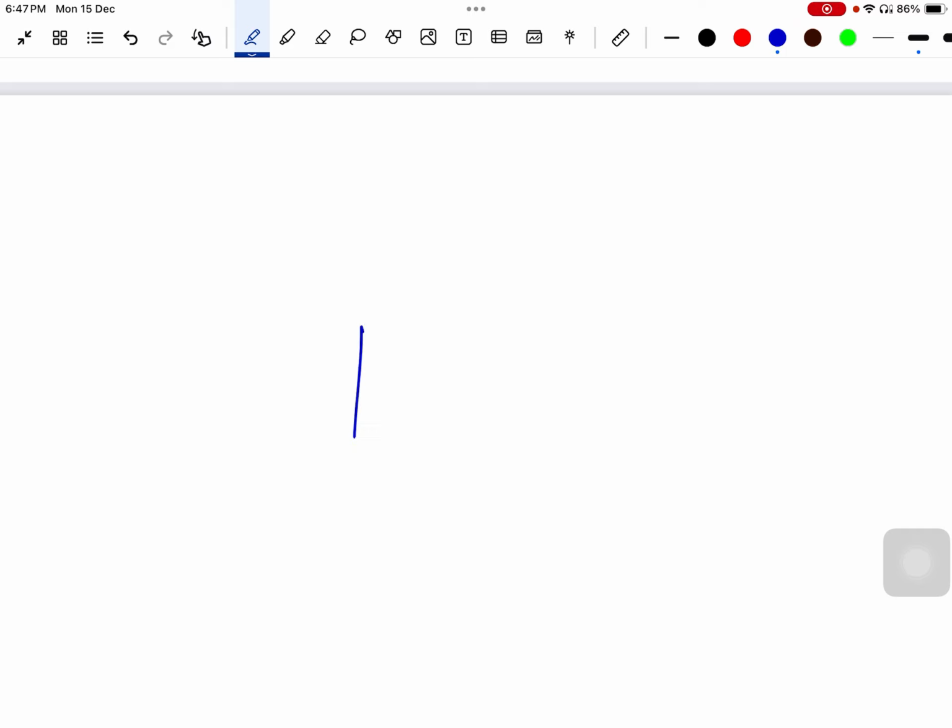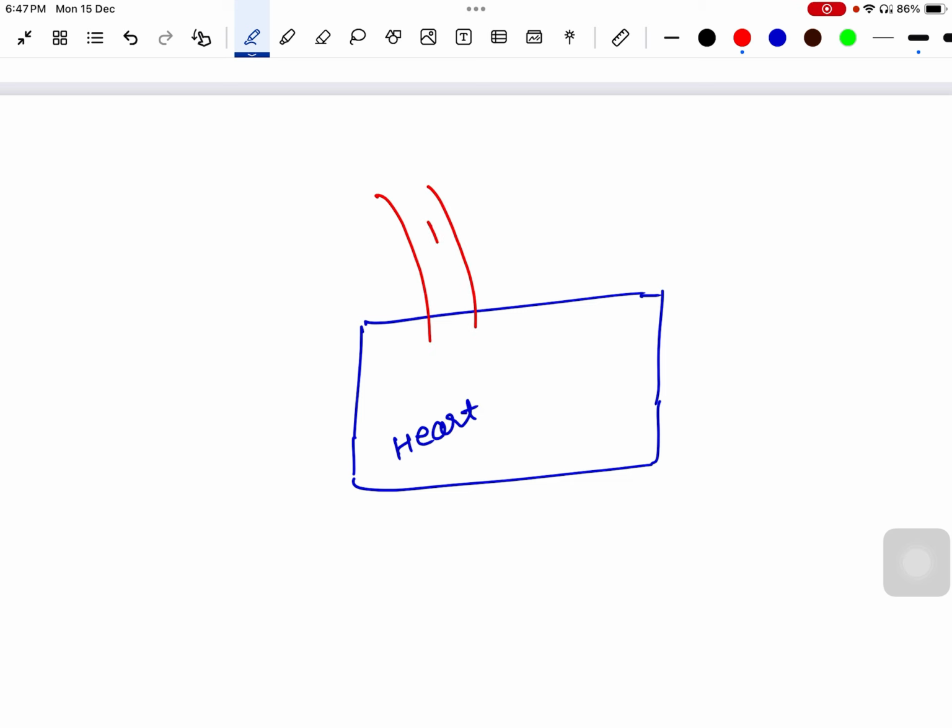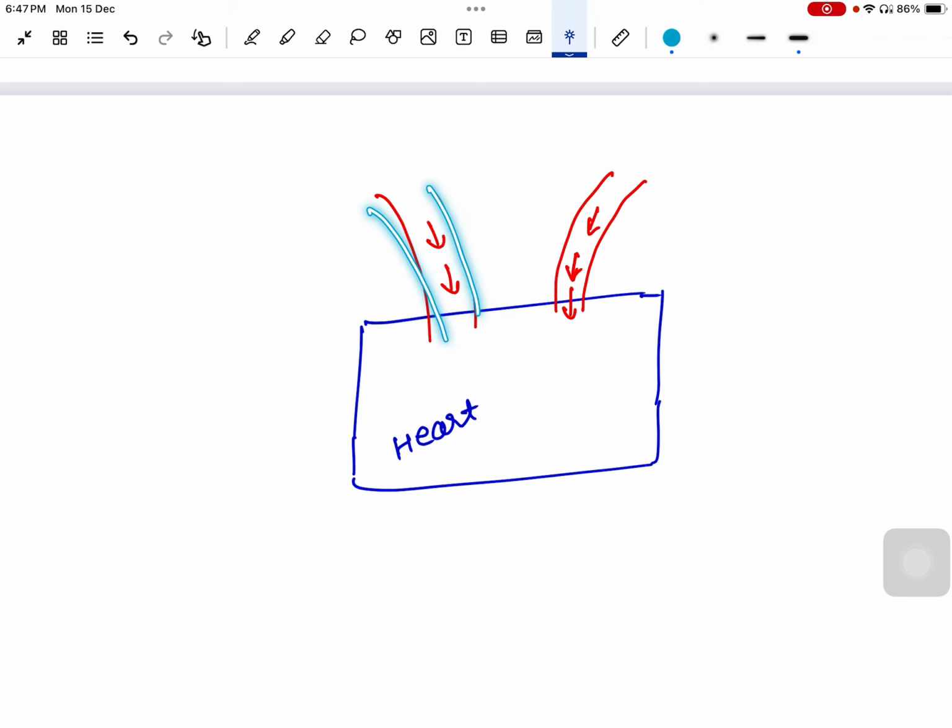Let's suppose this is my heart. Cute, lovely heart. In that heart, some tube, meaning a blood vessel, will be carrying blood into the heart. Yes, the heart pumps blood, so some tube will carry blood into the heart.